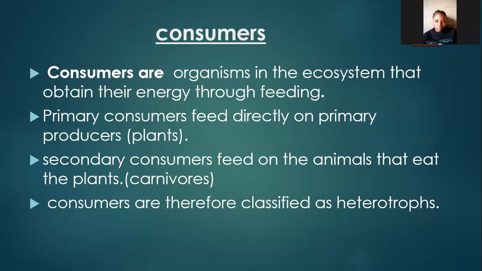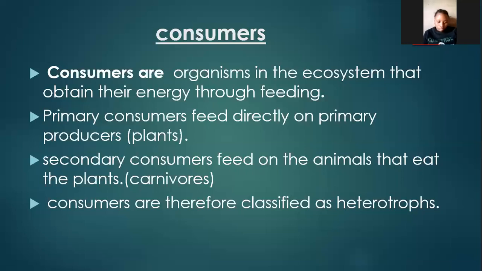Definitely they will be called heterotrophs because they have to feed in order to obtain energy. Plants do not feed to obtain energy. When plants generate their own energy, they are called autotrophs. But consumers, on the other hand, are referred to as what? Heterotrophs.